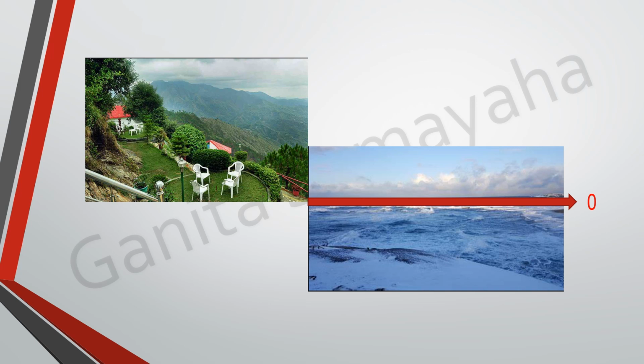Now, how do we measure the height of the hill? We measure from the sea level upwards like this. Isn't it, children? Suppose the height of this hill is 3,560 feet. So what is the height of this place?